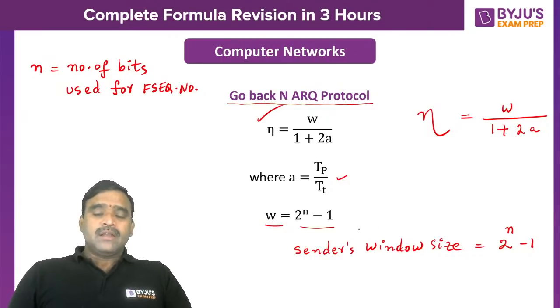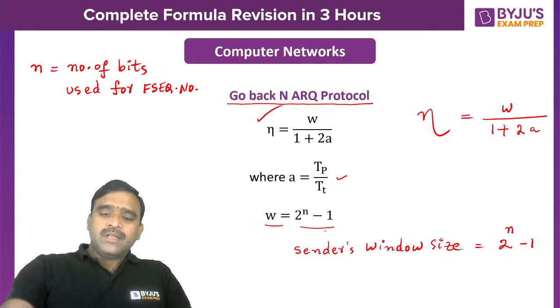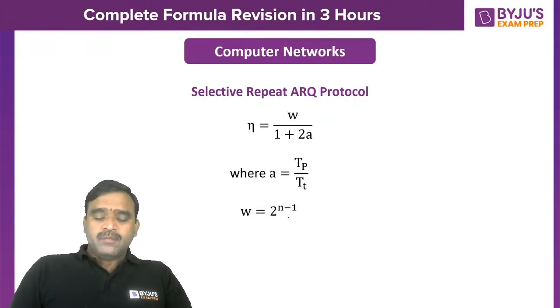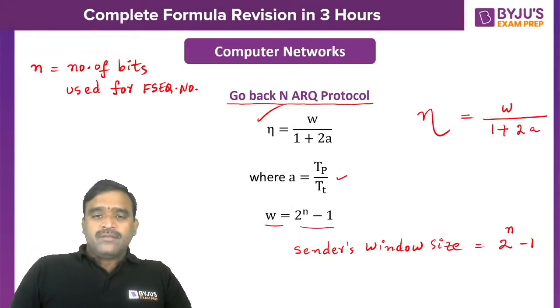That depends on the algorithm we use. If it is go back n, 2 power n minus 1. If it is selective repeat, 2 power n minus 1. Actually, the minus 1 is in the power for selective repeat. For go back n, the minus 1 is in the base.